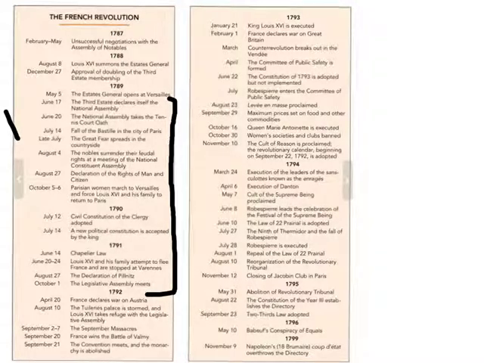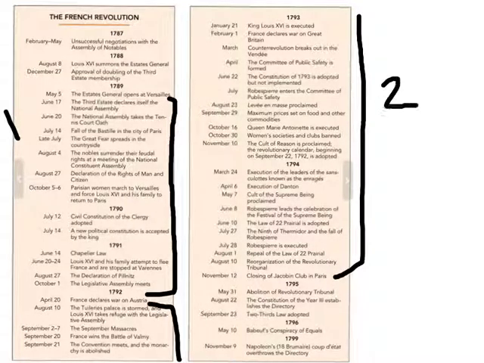Then you get to the second stage, which starts in 1792 and lasts until 1795. And this is the radical stage of the French Revolution, where the Reign of Terror, the abolishing of Christianity, occurs. Then you have the third stage, 1795 to 1799, which was the Directory. And then finally here you have the last stage, which really is a transition period from revolution to empire, when Napoleon overthrows, he has a coup d'etat, which means an overthrow of the Directory.